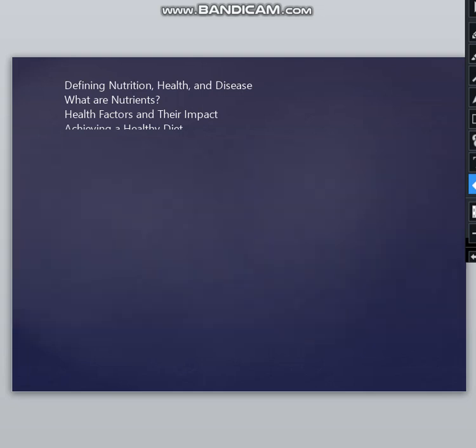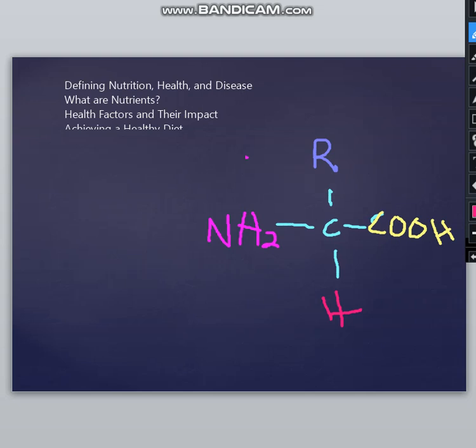Okay, so now we have cleared this up, and now we can learn about proteins. Proteins are basically macromolecules, and they are made up of amino acids. I will help you look at an image of an amino acid. Let me just draw an image real quick. Okay, so here is the basic structure of an amino acid.